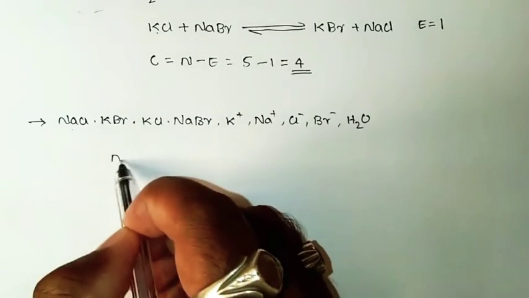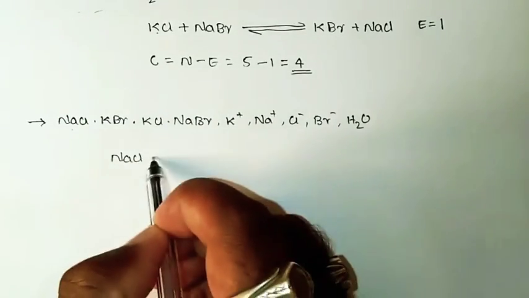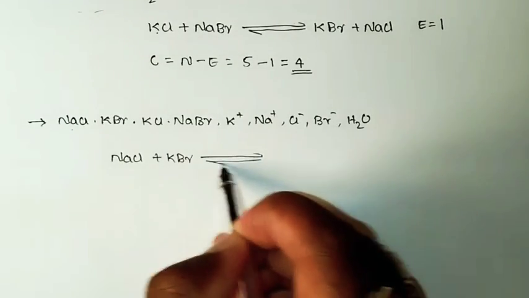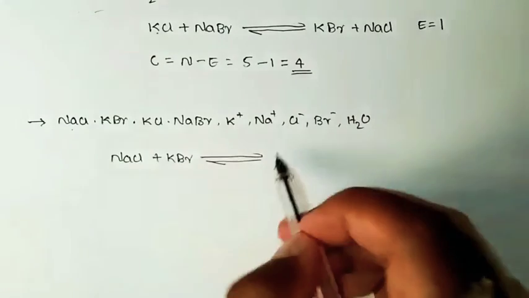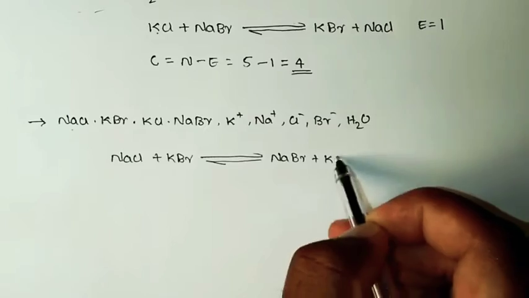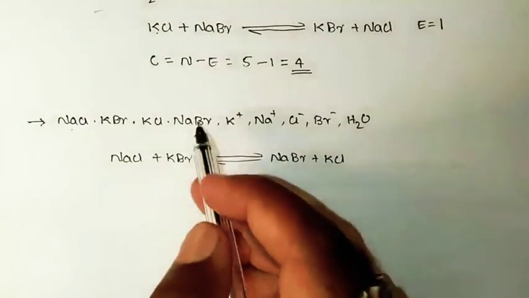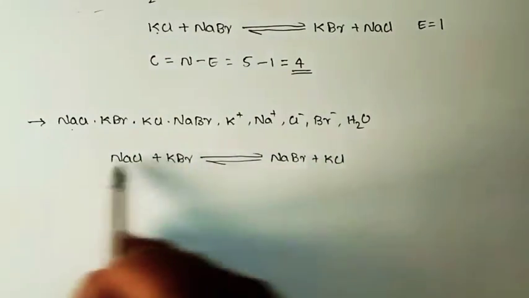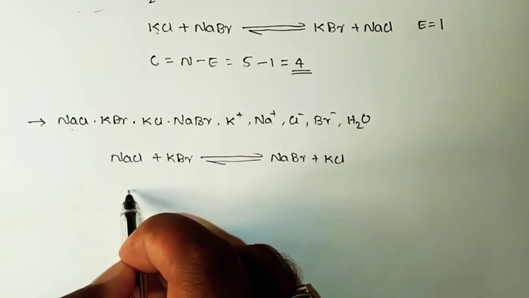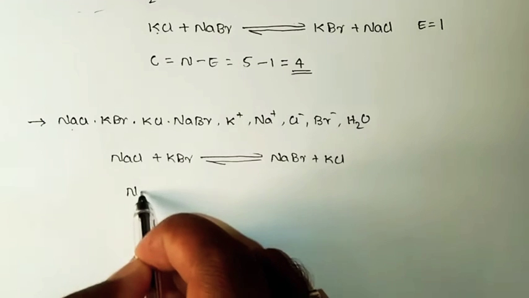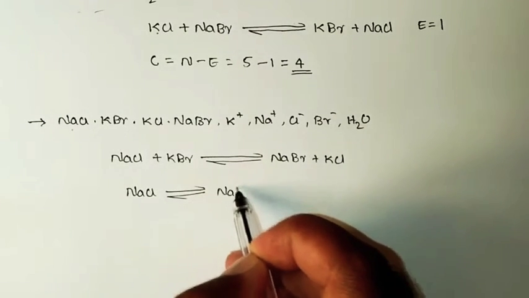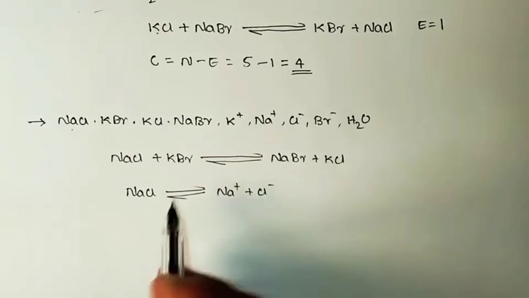So first we shall consider NaCl, which can combine with KBr to form a displacement reaction that can exist at the state of equilibrium. Upon displacement you will be getting NaBr plus KCl, and after this there are no more combination or displacement reactions. Still we have the ionic forms, so we go with the dissociation reactions. NaCl splits to give Na plus and Cl minus.